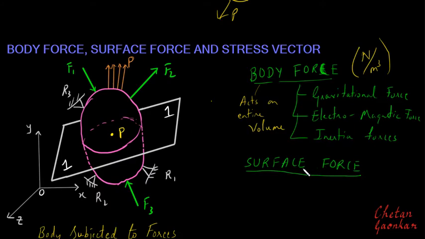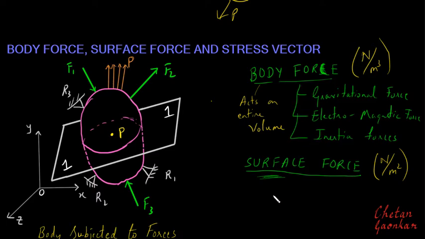Since these forces act on the surface, the unit of surface forces will be Newton per meter square, since it acts on the unit area.